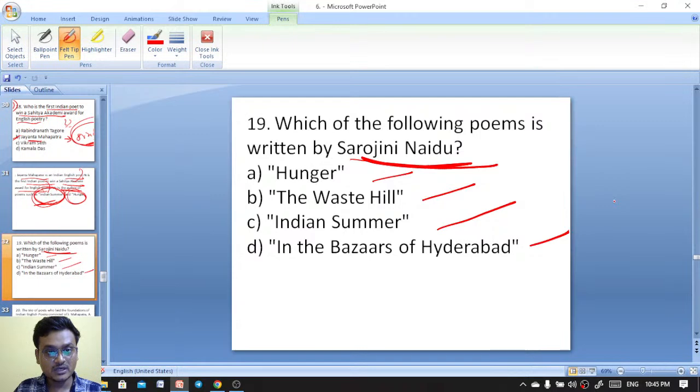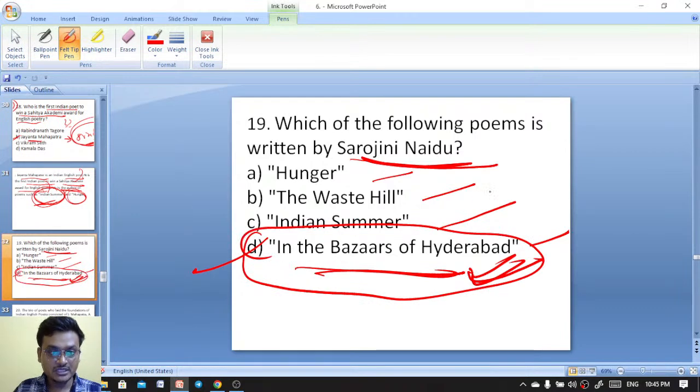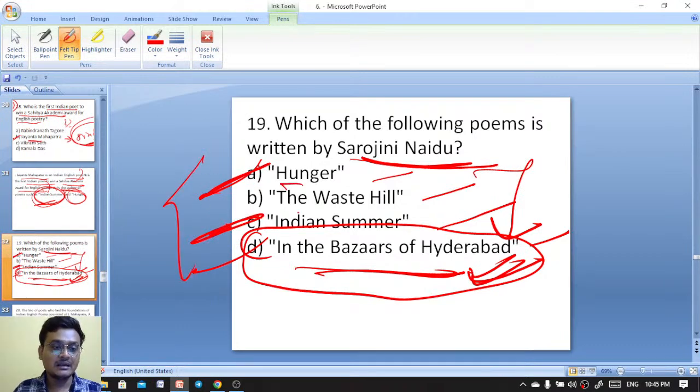Sarojini Naidu's famous poem here is actually, which option is the right answer? Exactly, Saurabh. Exactly, Gorod. In the Bazaars of Hyderabad is the right answer. In the Bazaars of Hyderabad is actually a work by Sarojini Naidu, whereas Hunger and Indian Summer are important works by Jayanta Mohapatra.